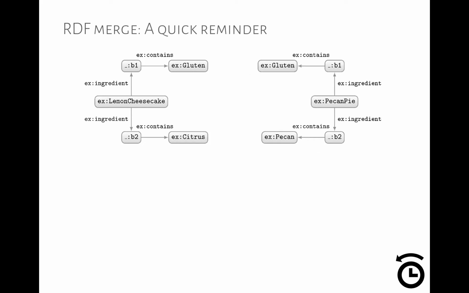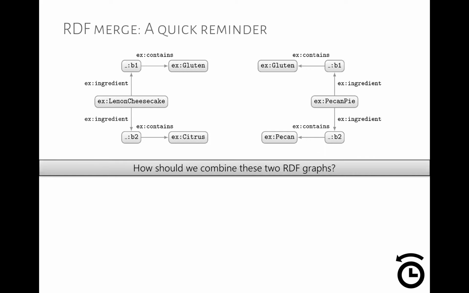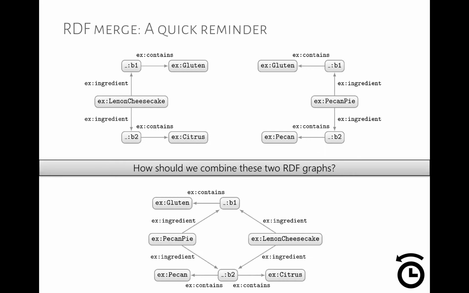So when we do the merge, we should avoid a clash, what's called a blank node clash, where we merge the data for these blank nodes here, because now we have this information that we never had, that was never intended. For example, that lemon cheesecake contains an ingredient that has pecan.